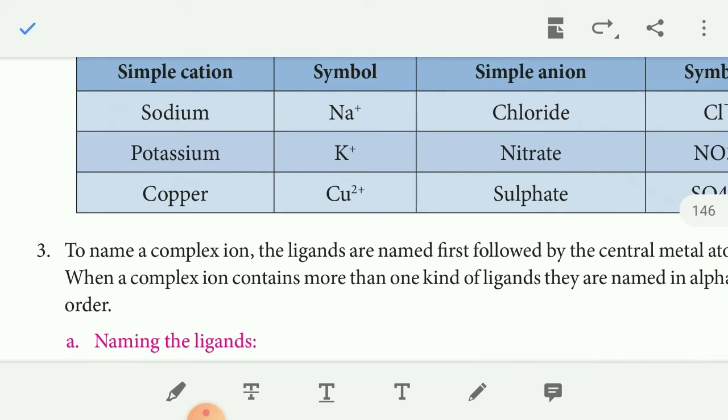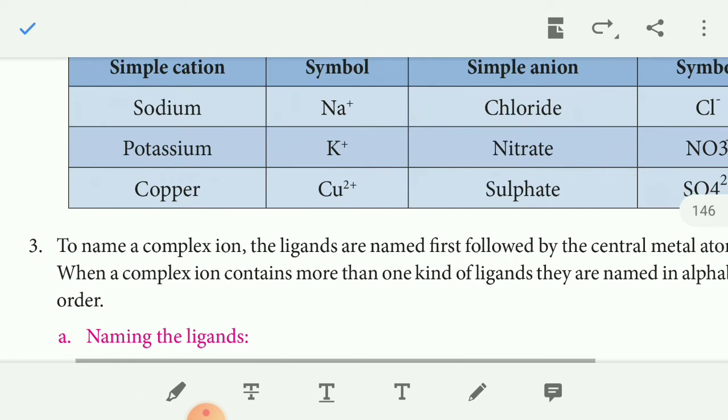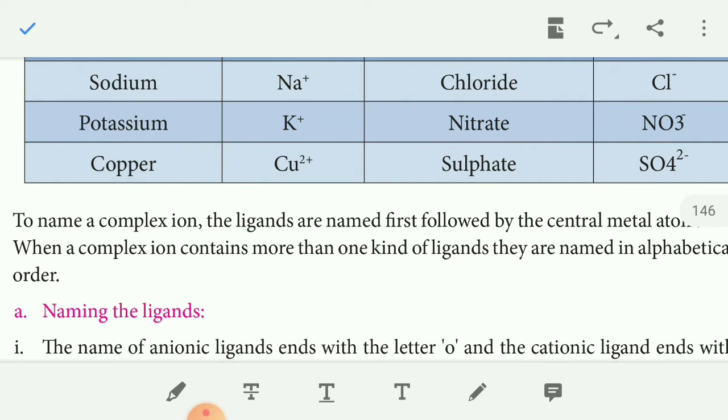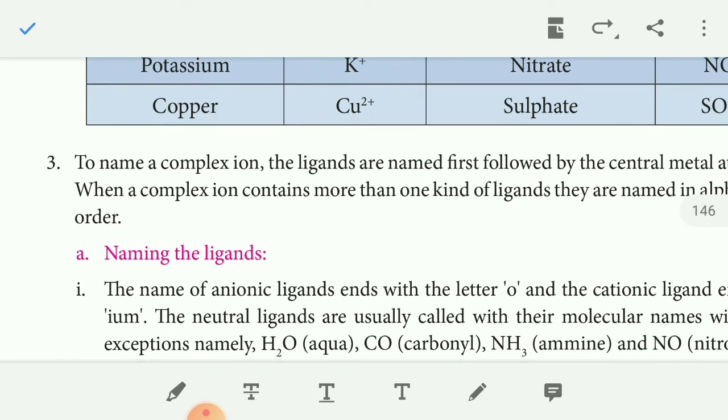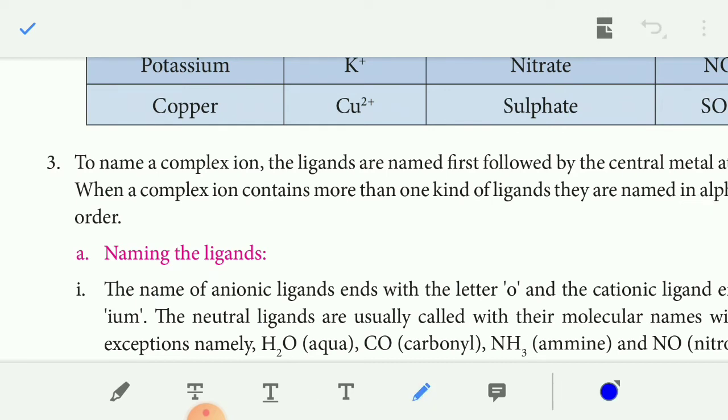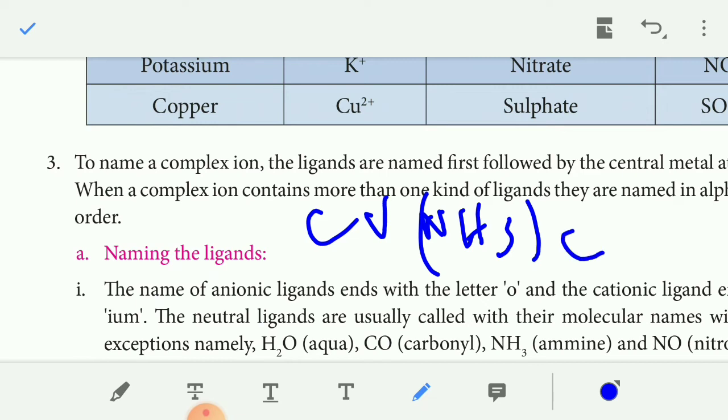Third point, naming the complex ion. In naming the complex ion, the ligands are named first, followed by the central metal atom. For example, [Cu(NH3)4]Cl2.